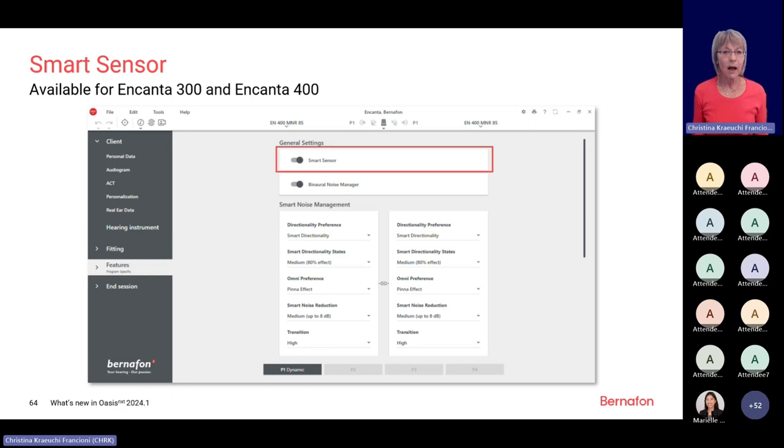If you select other programs, like for instance car, then it's not available, because in other hearing aid programs there are other pre-adjusted settings. So be aware, the smart sensor works in the everyday dynamic program and in the Conversation in Noise program. In case the noise reduction is turned off, then the smart sensor is also not working.